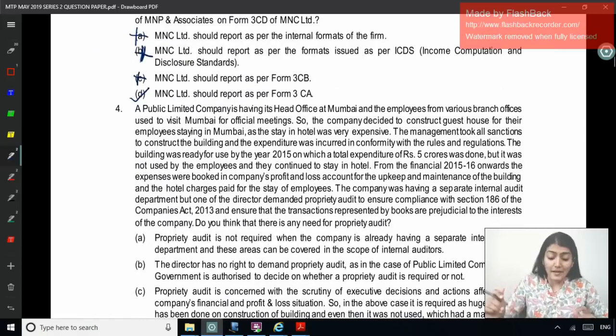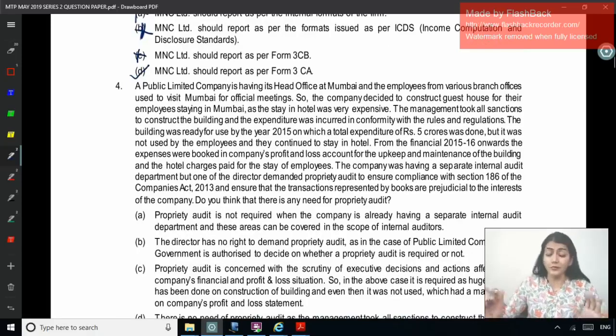Right. A public limited company is having its head office at Mumbai and the employees from various branch offices used to visit Mumbai for official meetings. So the company decided to construct a guest house for their employees staying in Mumbai, as the stay in the hotel was very expensive. The management took all sanctions to construct the building and the expenditure was incurred in conformity with the rules and regulations. The building was ready for use by the year 2015, on which a total expenditure of 5 crore was done, but it was not used by the employees and they continued to stay in the hotel.